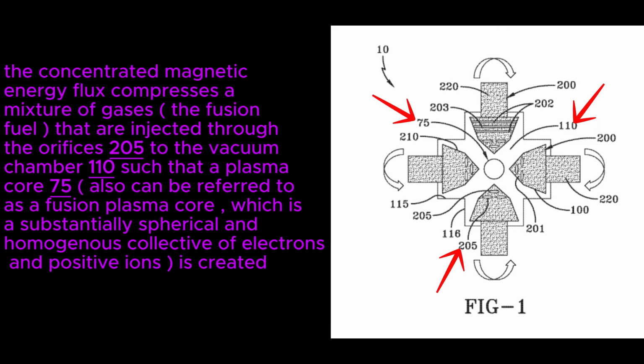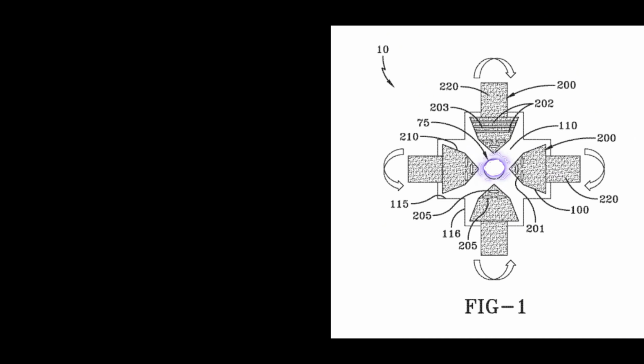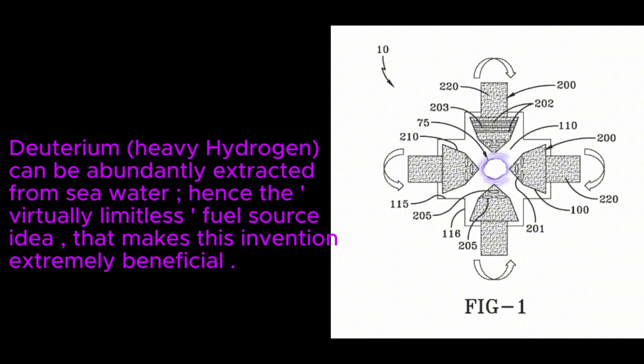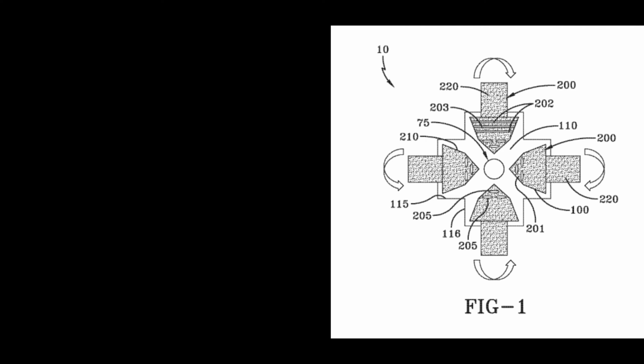And item 205 there shows where the fuel comes out of the orifices into the vacuum chamber 110, where we make a plasma core, number 75 there in the middle. The fuel recommended is deuterium, heavy hydrogen, which Salvatore says we can get out of seawater, so it's very abundant.